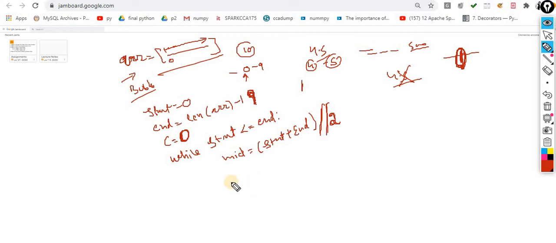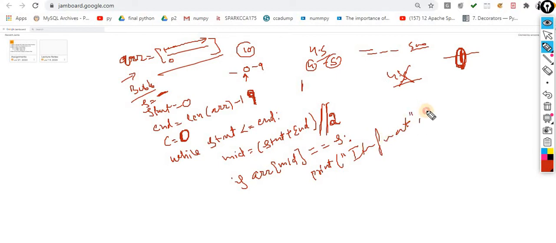Now my condition is, suppose the searching item you ask from the user, what you want to search. If array of mid double equals your search item, then what are you supposed to print? Print item found at mid, because that mid is basically your index number. Keep this point in mind. Item found at that number. And what am I doing? C is equal to 1 and I am breaking the entire process. So this is the one case.